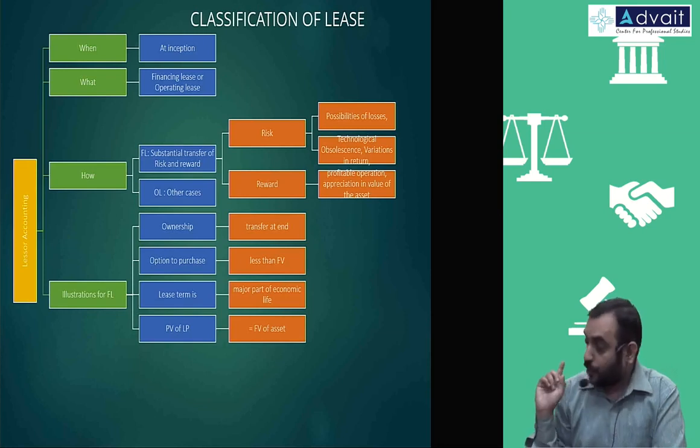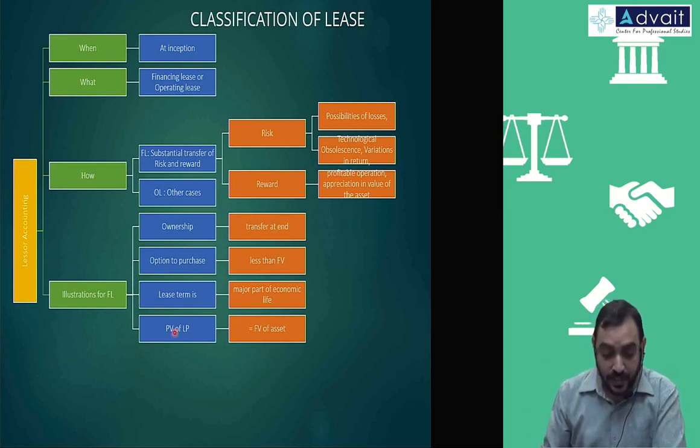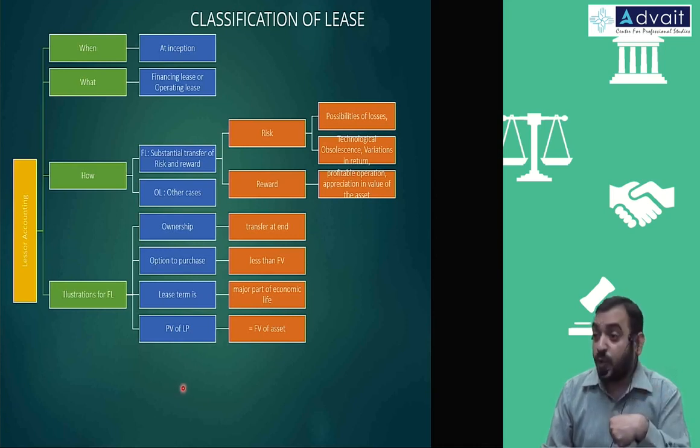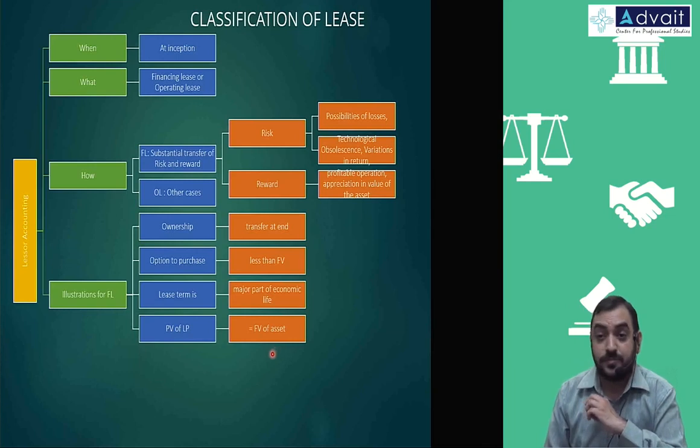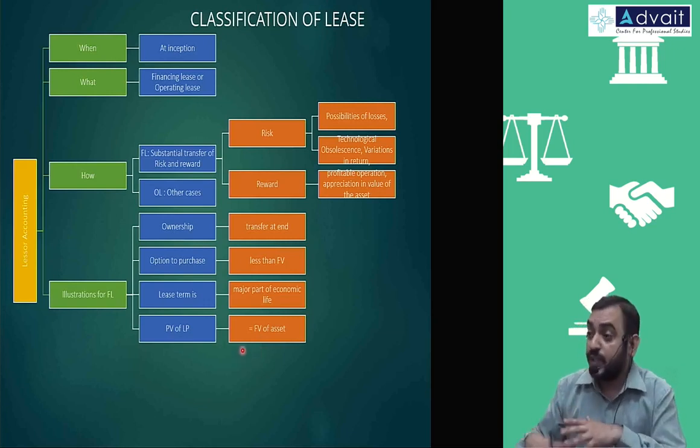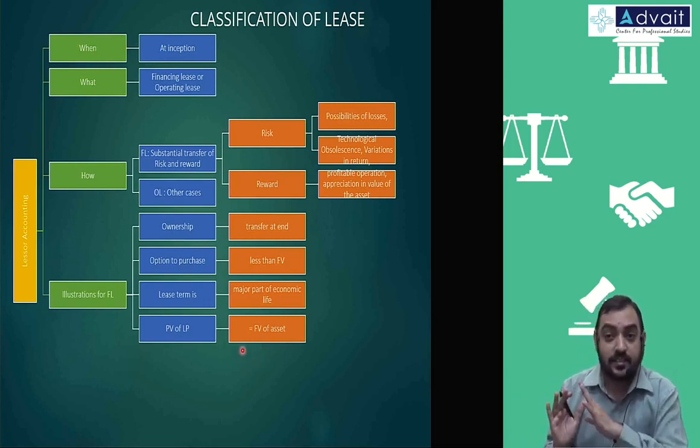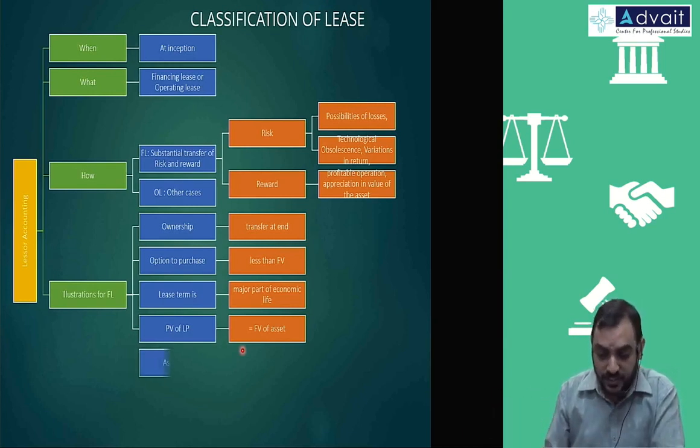But there's one important concept I would like to bring in. The lease payments are such that if I take the present value of it, if I take a loan amount of it, that will come to the value of the asset itself. The present value of the liability is equivalent to the value of the asset. So indirectly, I am purchasing the asset. I am not really purchasing, but the amount of payment justifies the value of the asset. You take it as a financing lease.